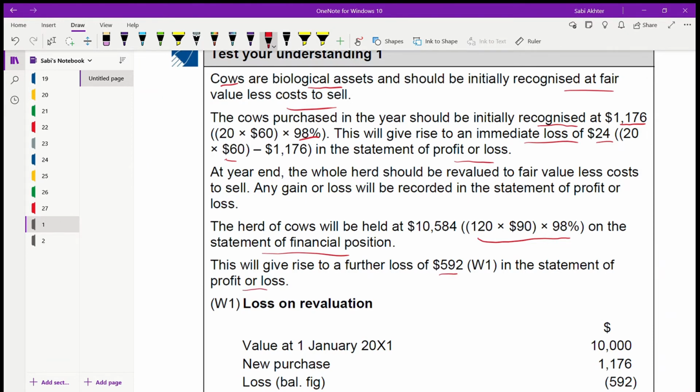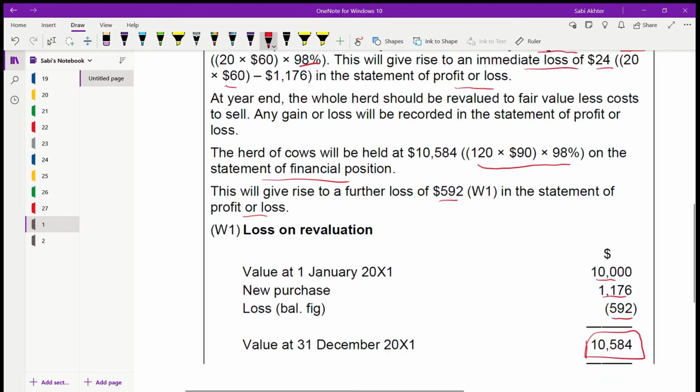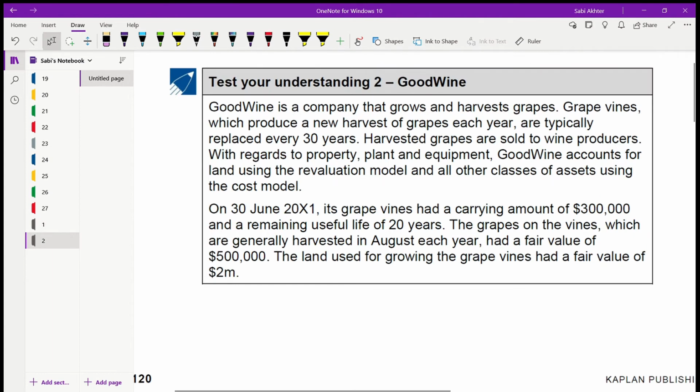Let us see that loss. How? What is the value in the beginning? They told it was 10,000, fair value less cost to sell. The new purchase was this. This is the cost. Now, this was the loss because it's a balance figure. This has to be the closing balance. So the balance figure is the loss. Understood? Now let us go to test your understanding 2.